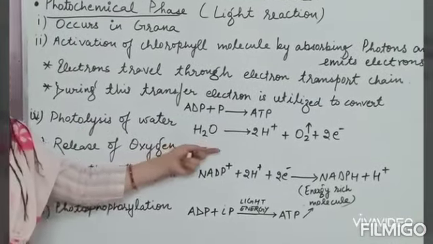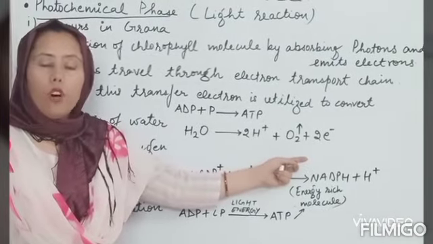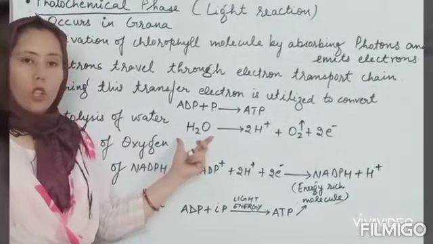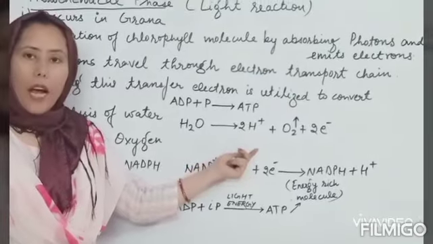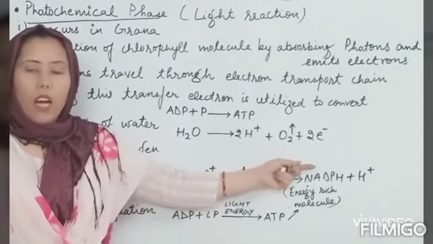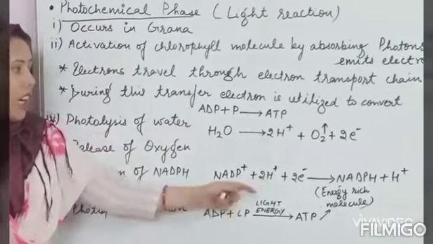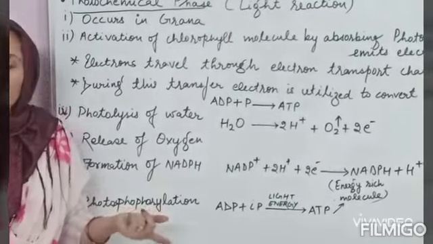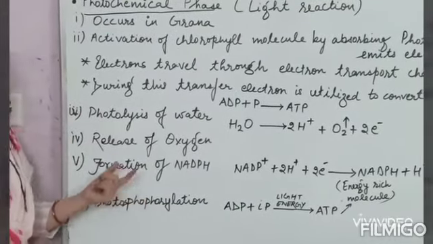Photolysis of water causes the release of oxygen from this water molecule. It breaks down into hydrogen ion, oxygen and electrons. And this oxygen is released out into the atmosphere through the stomata.